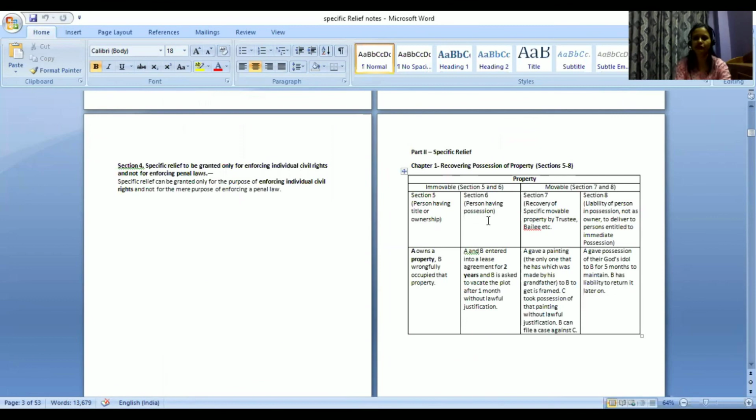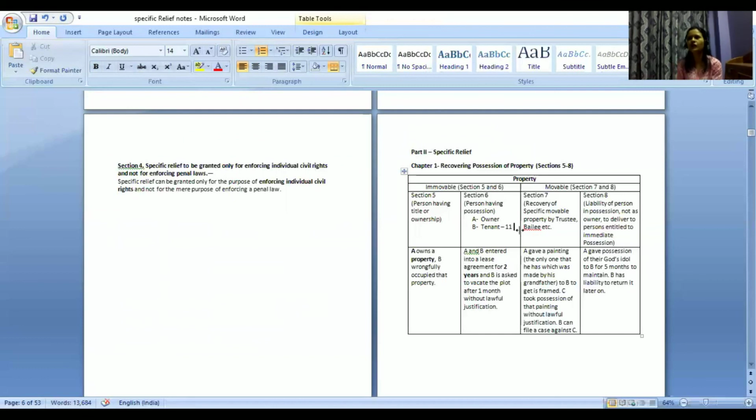Maybe take for example, A is owner of a certain property and B is a tenant. B is not the owner, but he is rightful possessor of the property, maybe for 11 months. So in this case, he is removed from this possession during this 11 months time.